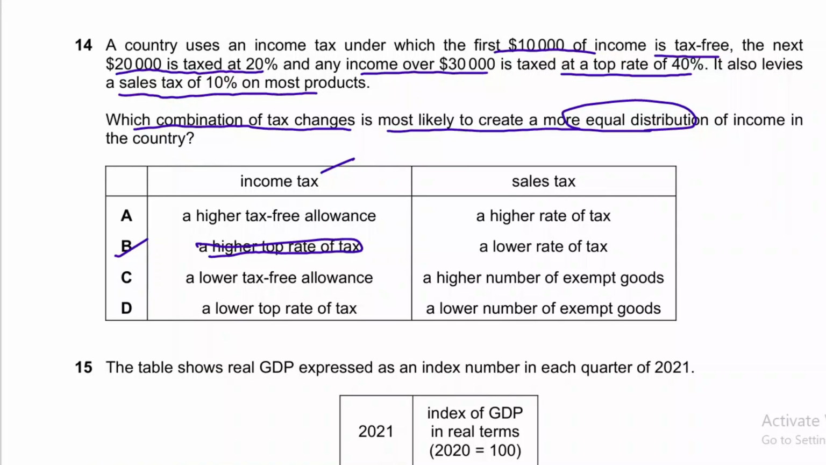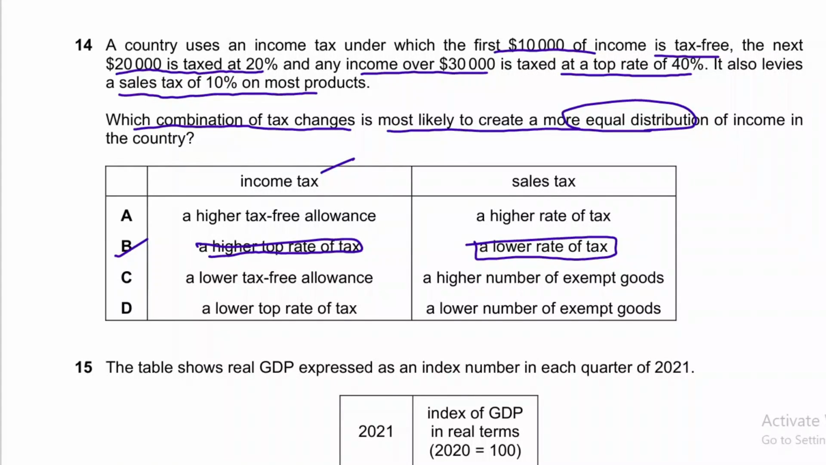So it will reduce income disparities, the income gap between the rich and poor, and it will bring a more equal distribution of income. And sales tax should reduce, because sales tax is always regressive by nature, so it affects the low income group a lot. If it is reduced, then the low income group will benefit from that.